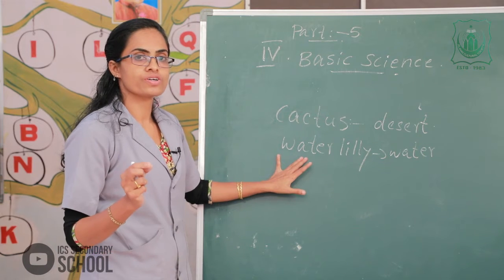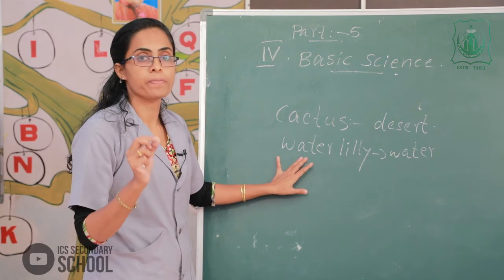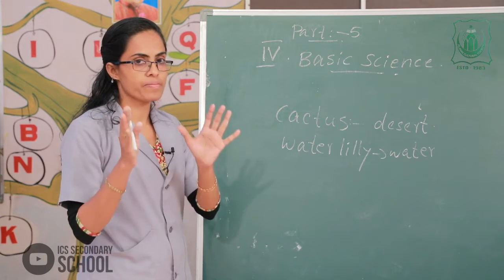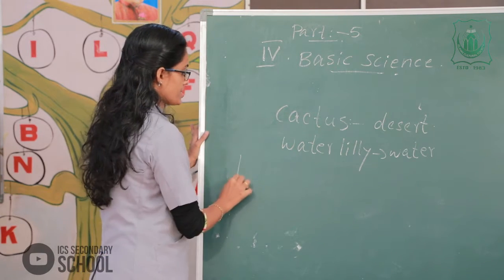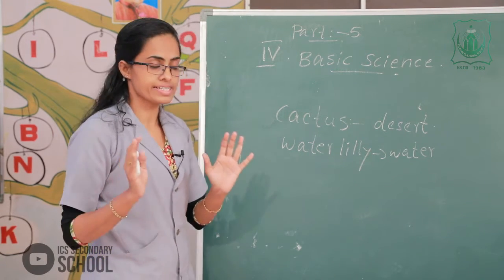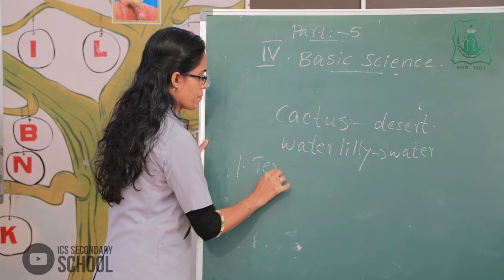The plants grow in different places, in a particular place. For example, the first one, the different types of plants. Listen to me. Terrestrial plants.